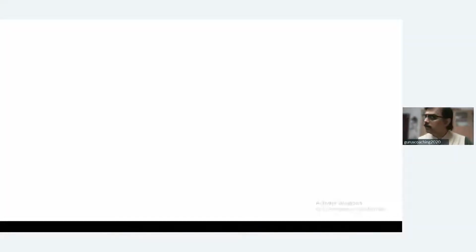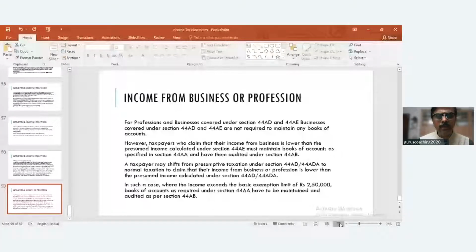All of you clear? Now, a taxpayer who wants to claim their income from business, which is lower than presumptive tax under 44AD or 44AE, then he has to maintain books of accounts and get them audited under 44AD. So there are two requirements which come up if you want to pay tax on actual income basis. One is not only that you should maintain books of accounts, but you should also get the books of accounts audited by a chartered accountant under 44AD.